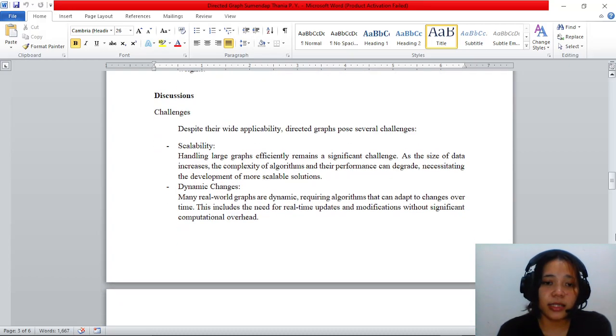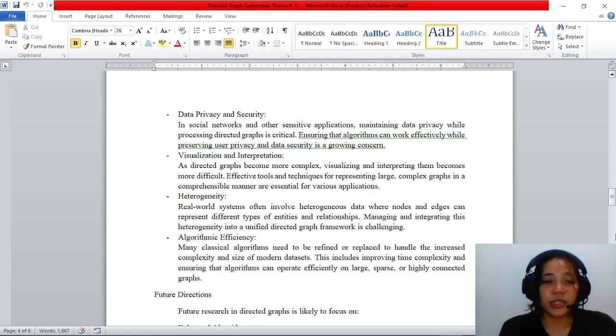Dynamic changes: many real-world graphs are dynamic, requiring algorithms that can adapt to changes over time. This includes the need for real-time updates and modifications without significant computational overhead. Data privacy and security: in social networks and other sensitive applications, maintaining data privacy while processing directed graphs is critical. Ensuring that algorithms can work efficiently while preserving user privacy and data security is a growing concern.